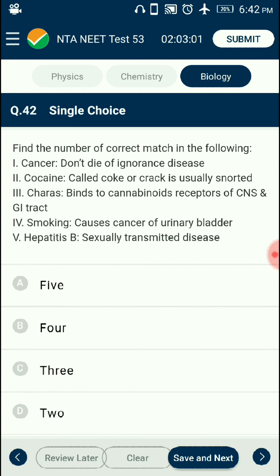Question number 42. Match the following. This has no cure. Prevention is the best option. The only excuse may be ignorance, and therefore it is called don't die of ignorance. Smoking causes lung cancer. So from the given statements, 3 statements are correct. So the correctly matching option is C.